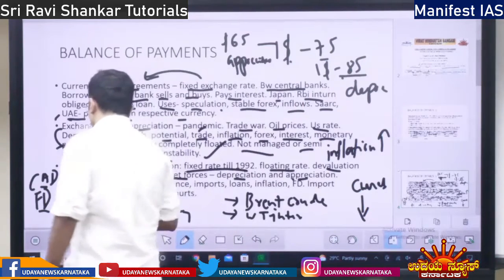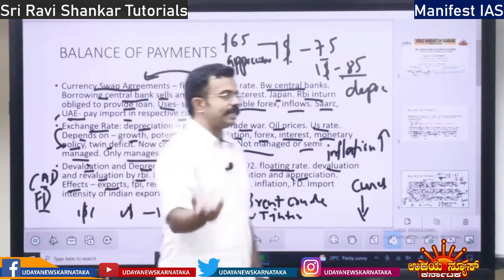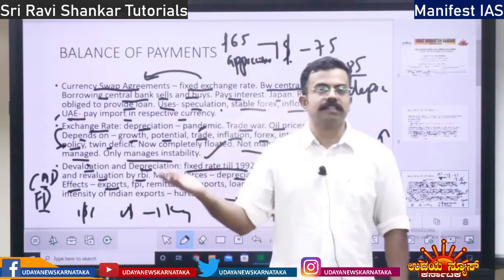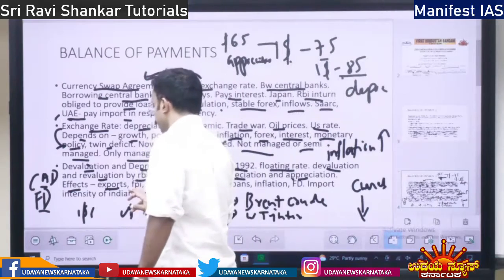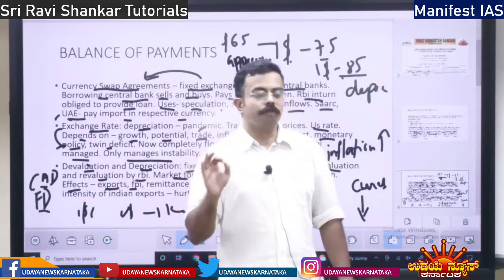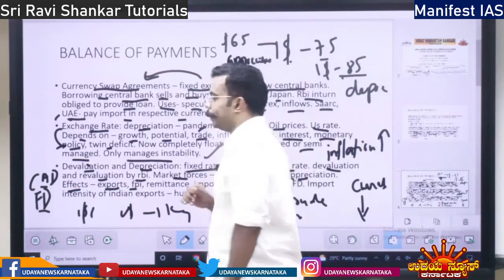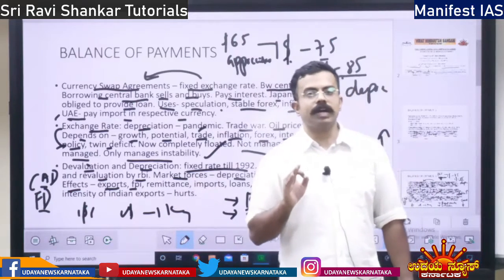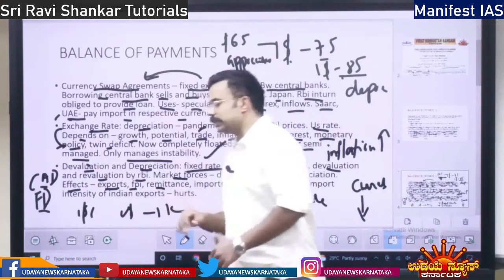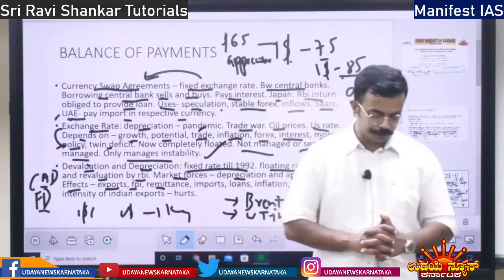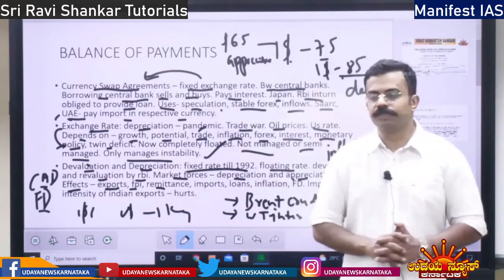Okay, then what are the effects of depreciation or appreciation? It has an effect on exports. If the currency depreciates, exports increase because the same dollar fetches more money, so more exports could be done. It has an effect on foreign portfolio investment. If the rupee rate is depreciated, more and more money will come into India. That is foreign portfolio investment. Then remittance increases. Remittance increases means the Indian origin people depositing money in India, that remittance will increase.